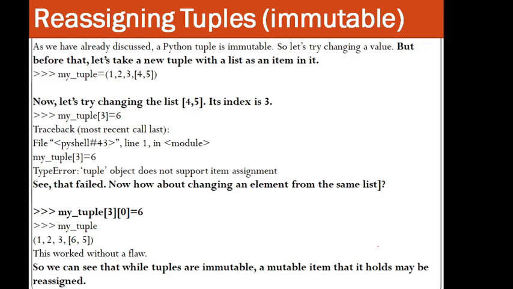Now let's try changing the list, 4 comma 5. This is a list, right? This is the fourth element in it. Its index is 3, no doubt. So my_tuple[3] equal to 6.